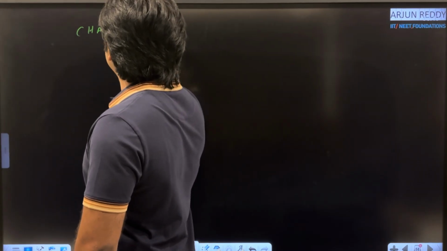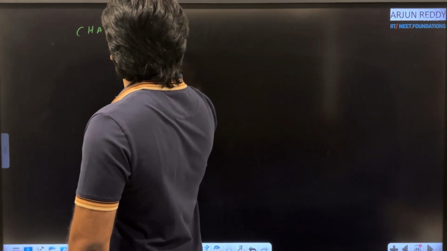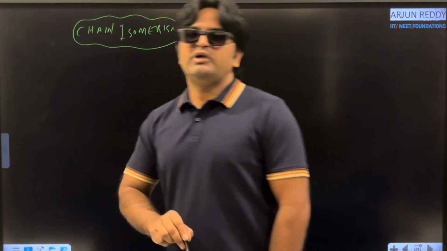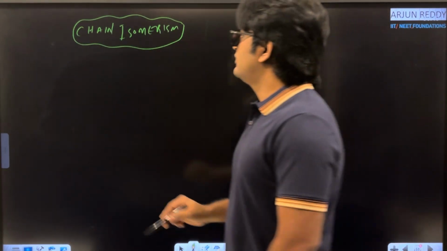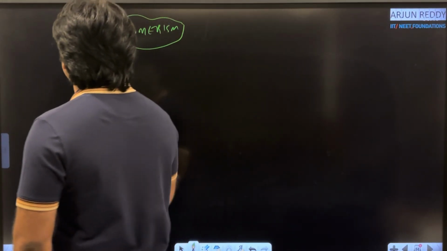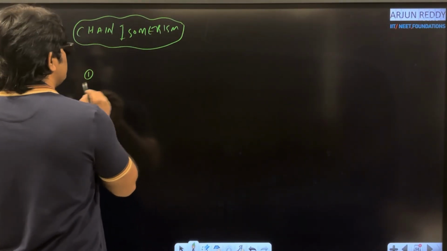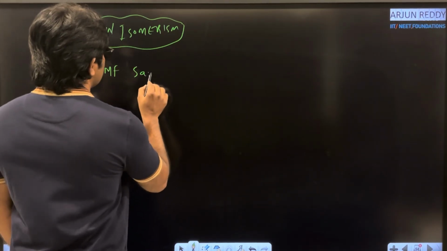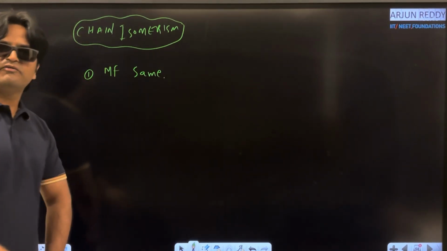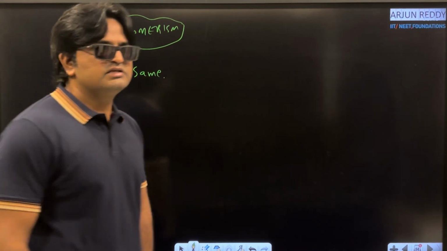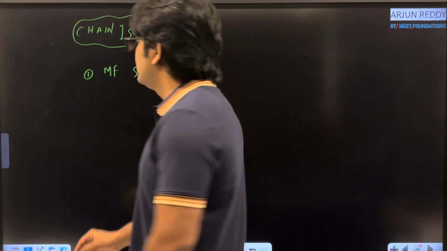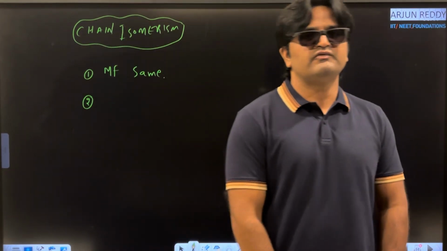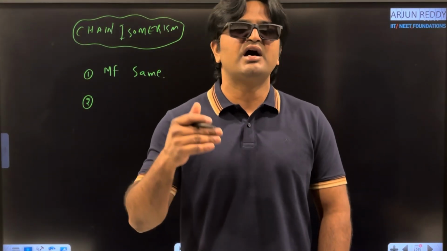Chain isomerism. One by one we will discuss. What is the first important condition? Molecules should have the same molecular formula, MF, nothing but molecular formula, same. And what is the second and very important condition to classify the given molecules into chain isomers?